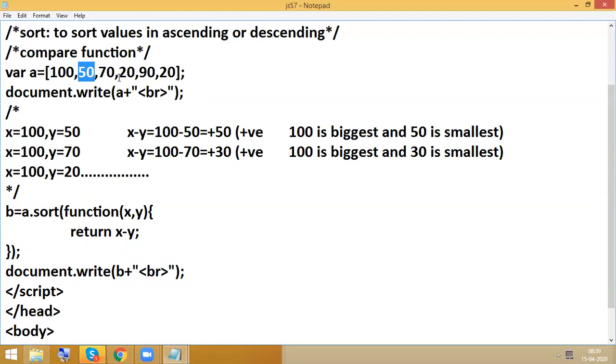Next, x is 50, y is 20. X is 50, y is 90. Like this, it will check all the possibilities. At a time, it is going to consider only two numbers and decide which one is biggest and which one is smallest. So x is 50, y is 70.